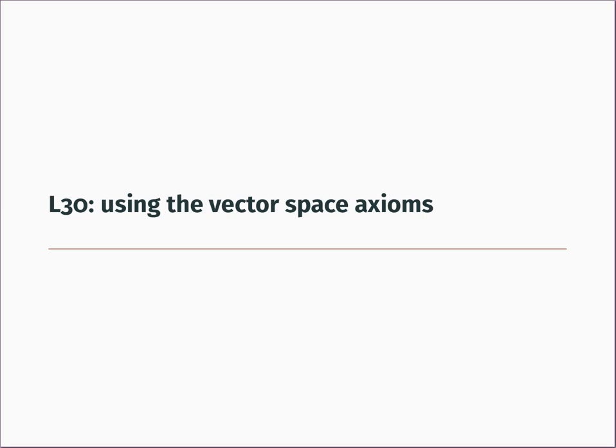For example, we know that it's always true that if you scalar multiply a column vector by 0, you always get the 0 vector. And we know that if you scalar multiply a column vector by -1, you get the additive inverse of that column vector.